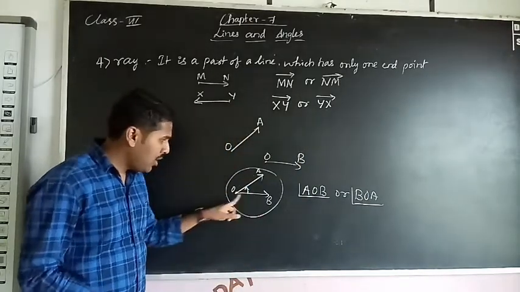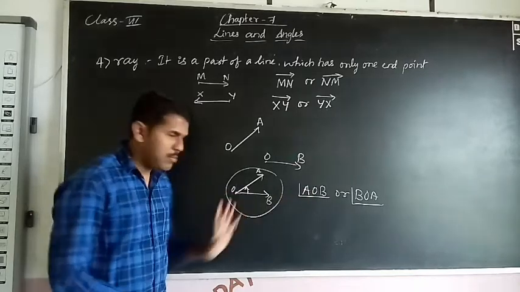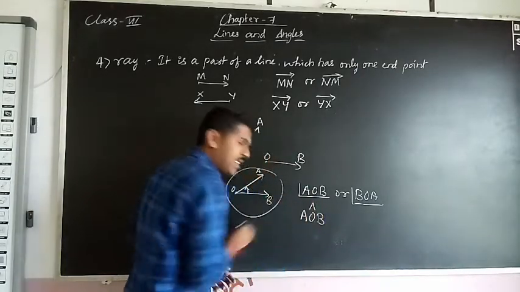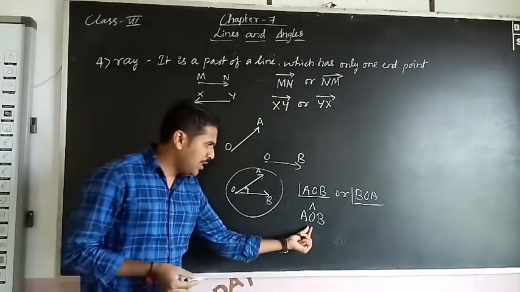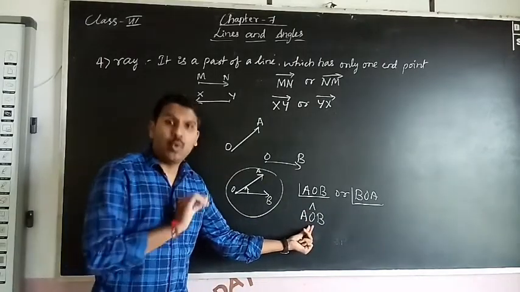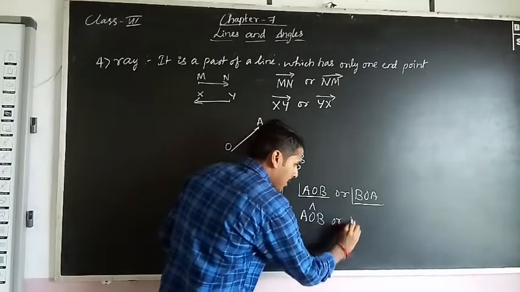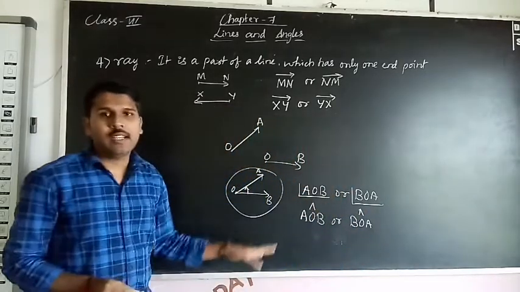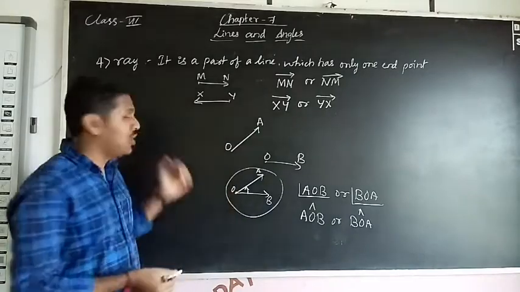AOB or BOA. This is one symbol. Otherwise we can write it as angle AOB. So use the cap. The cap at O means the angle is at O. Both are correct. Okay.